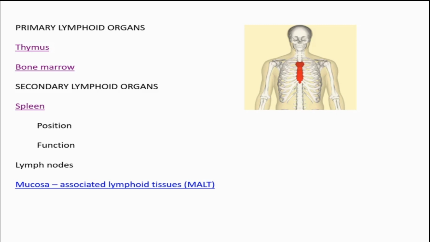Mainly three types of MALT are there. Once more, the first one is nasal, NALT, nasal associated lymphoid tissue. Bronchus, BALT, bronchus associated lymphoid tissue. And the last is gut associated lymphoid tissue. With this, we finish circulatory system and also today's section. Thank you.